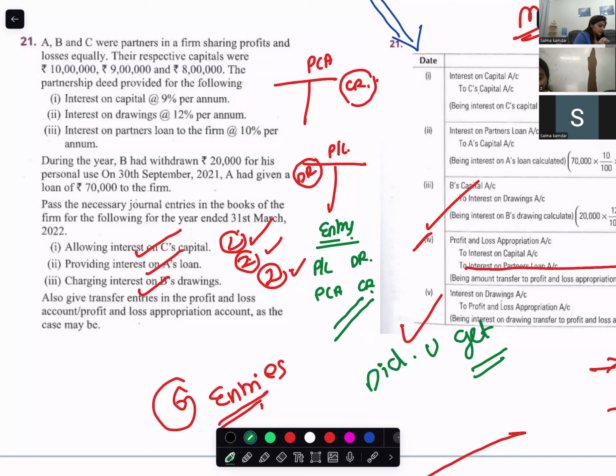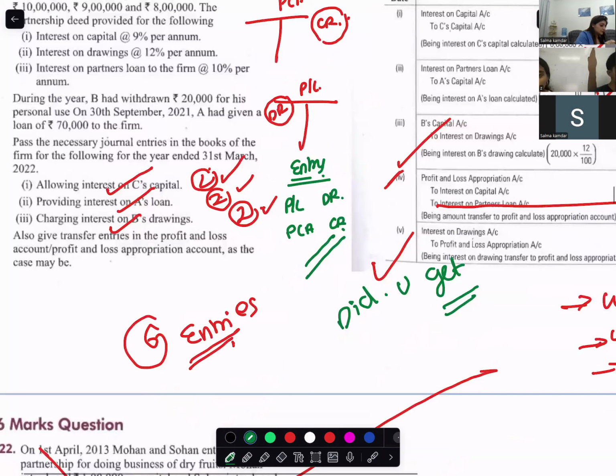It means interest on loan account debit.